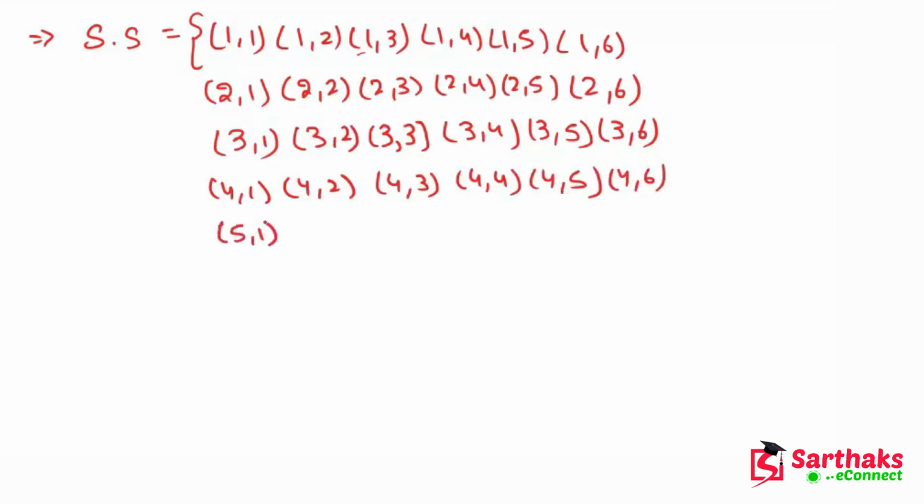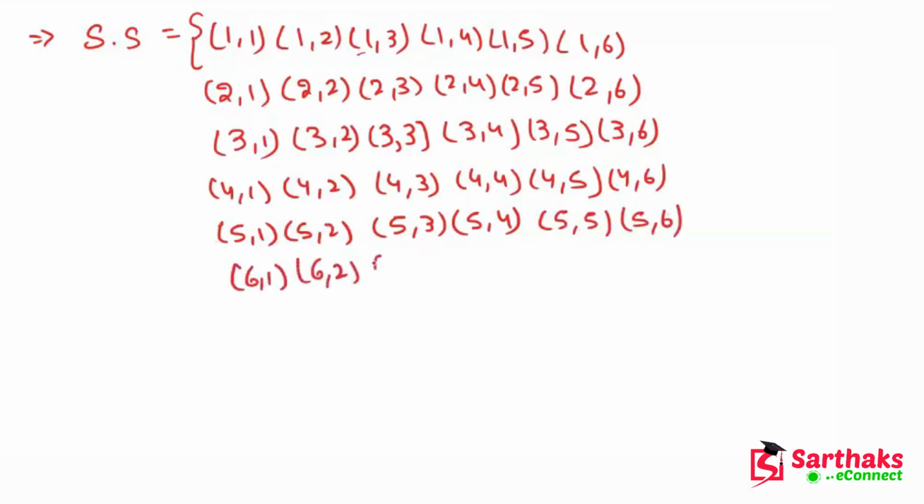And 5 comma 1, 5 comma 2, 5 comma 3, 5 comma 4, 5 comma 5, and 5 comma 6. And the last row is 6 comma 1, 6 comma 2, 6 comma 3, 6 comma 4, 6 comma 5, and 6 comma 6. So these are the sample spaces.